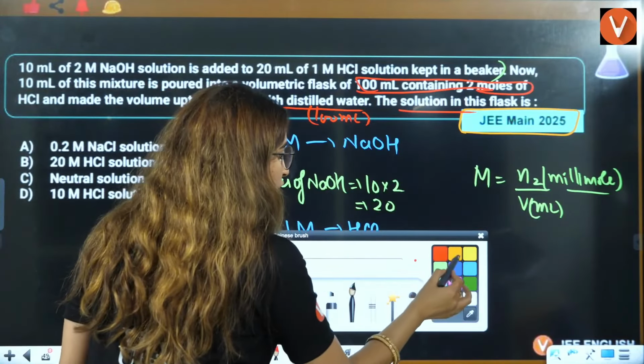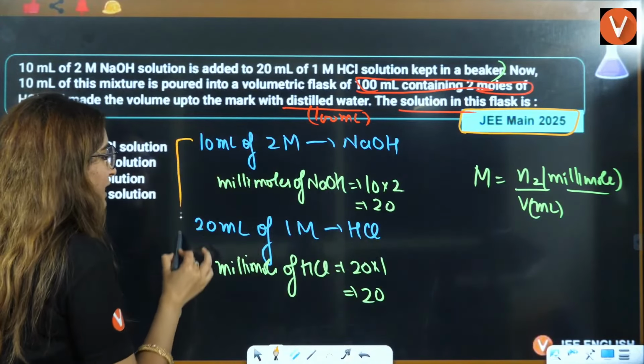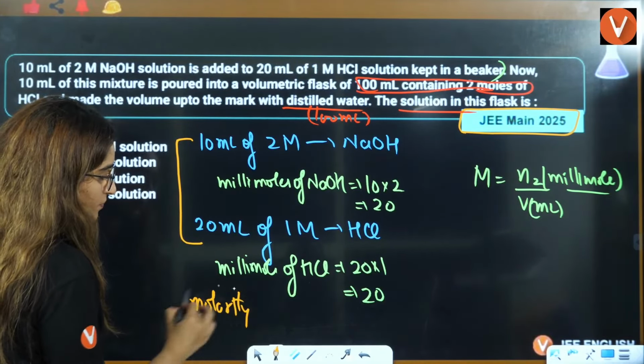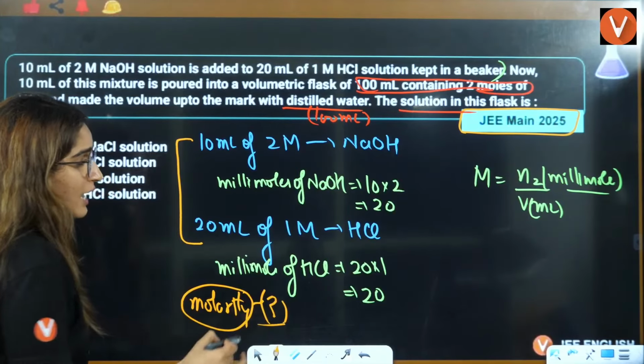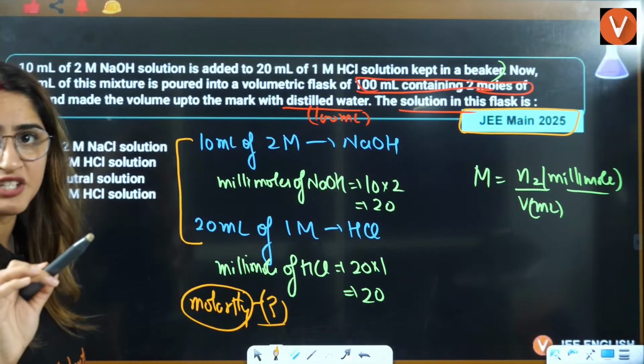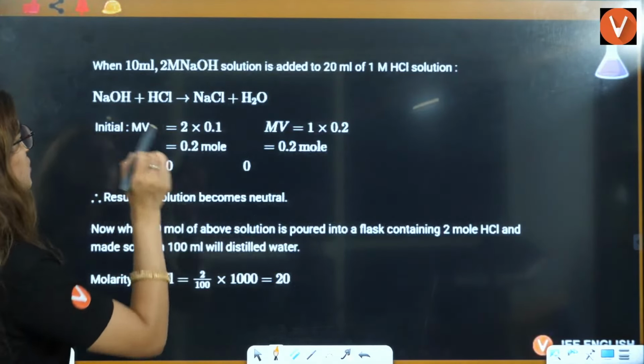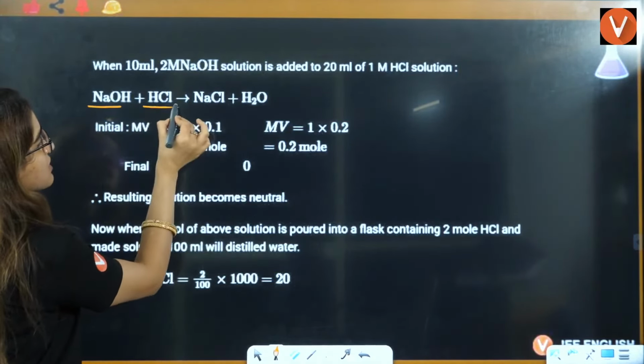Now they are asking the molarity of the solution. First you have to discuss what the molarity of the mixture will be when you mix 10 and 20. These two will be neutralized with each other, so M1V1 will subtract from each other. This is NaOH, this is HCl.